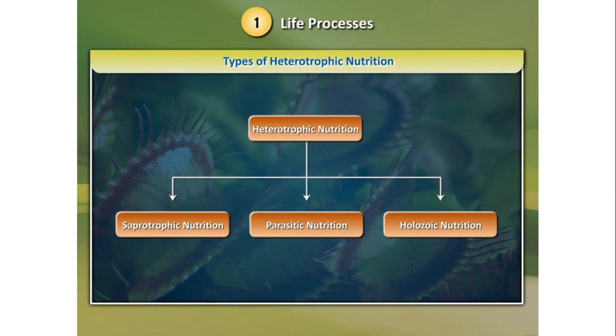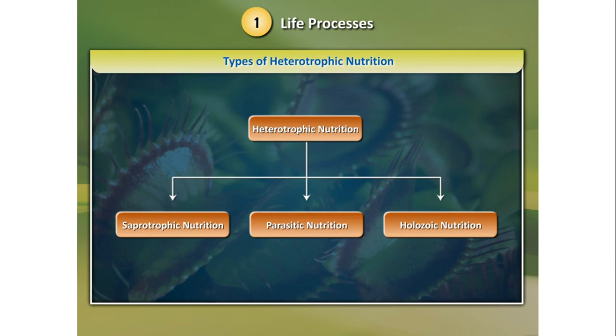The saprophyte releases enzymes outside the body onto the dead and decaying matter. What do these enzymes do? These enzymes break down the complex food substances present on the dead and decaying matter and convert them into simple substances. And now the saprophyte takes in the simple substance. That is all about saprophytes, and examples are certain fungi. We see mushrooms. I am going to show all the videos of saprophytic nutrition. Let us complete the next two types of nutrition first.